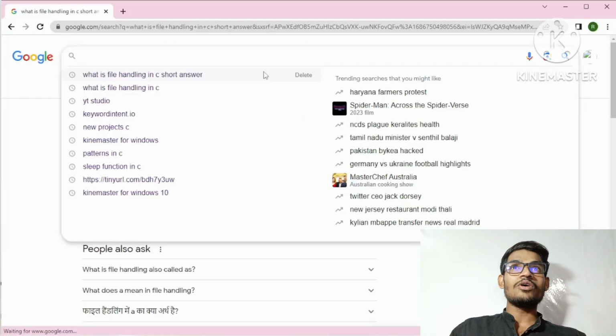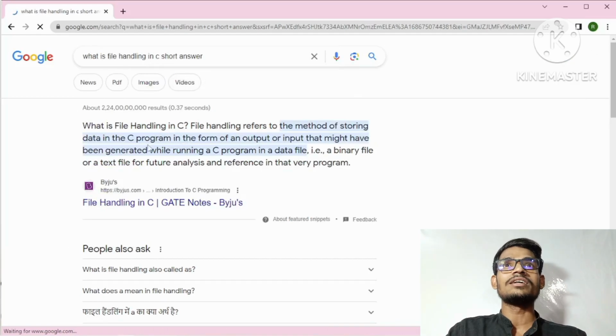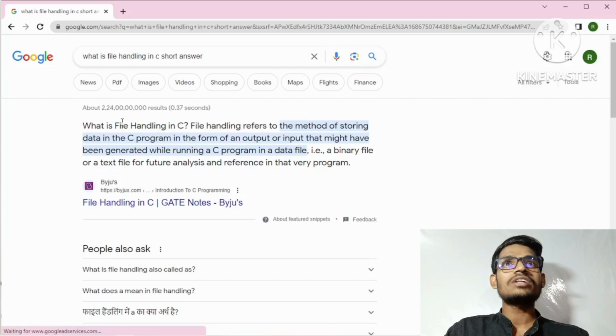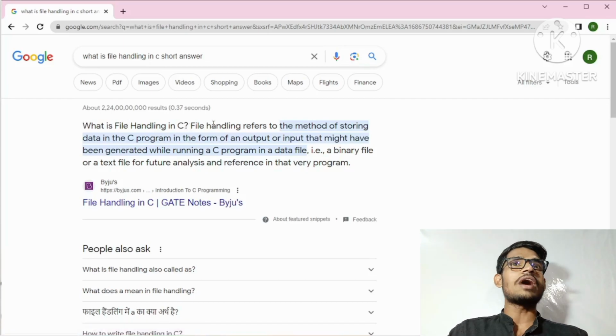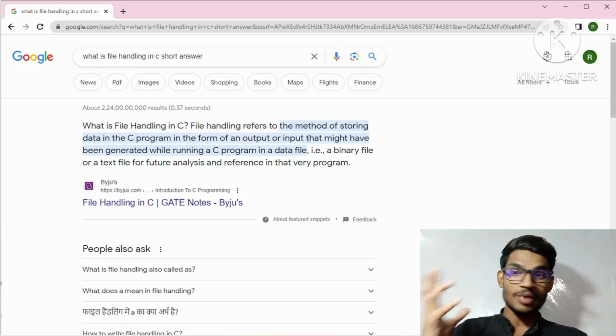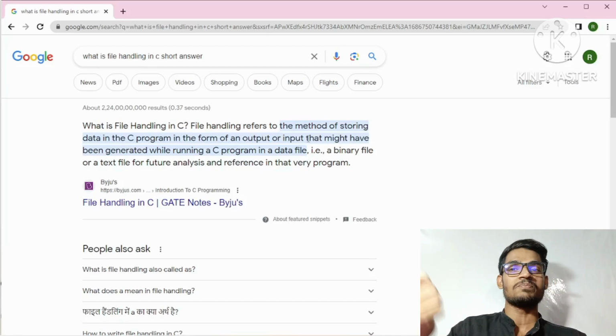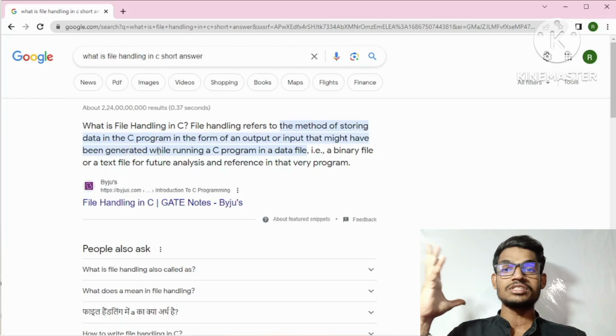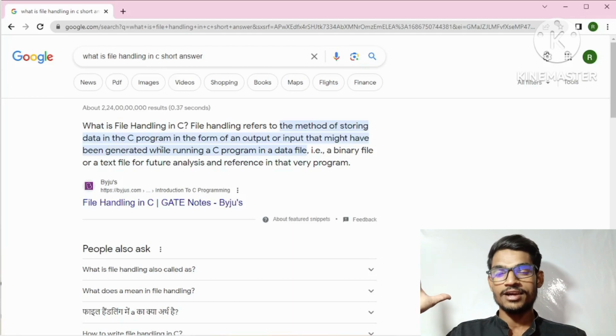So let's start. Here we are going to search for the meaning of file handling in C programming. What is file handling in C, short answer. So we click here, and then we will find the answer. File handling refers to a method, a functionality of the C programming world, the method of storing data in a C program. This is a method used to store the data in a file.